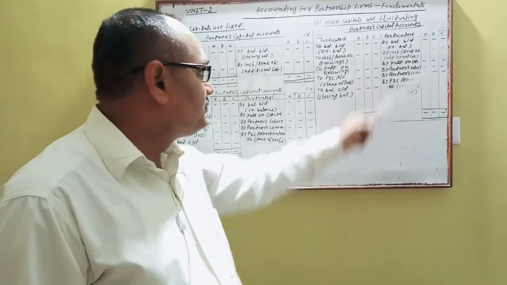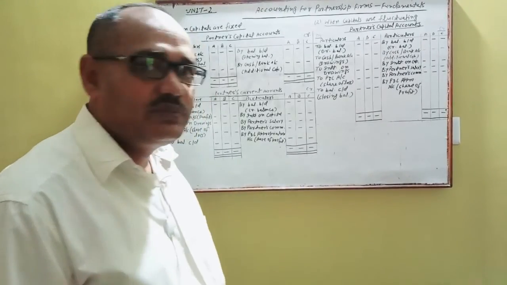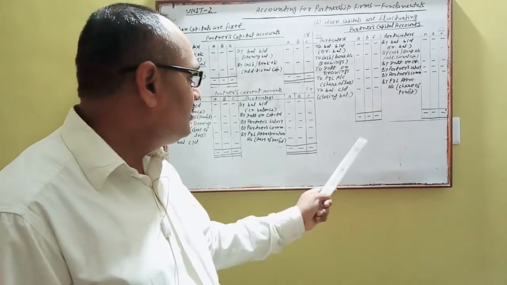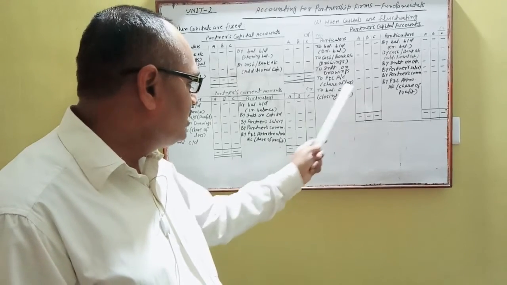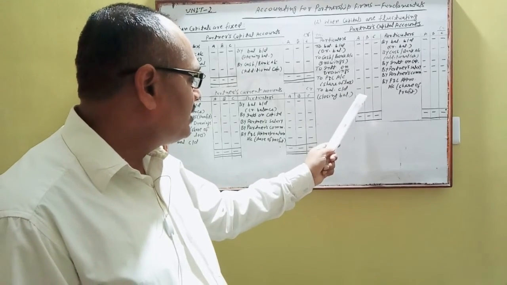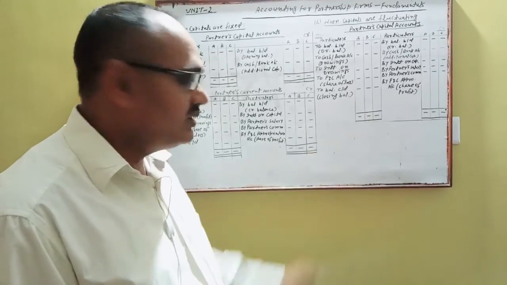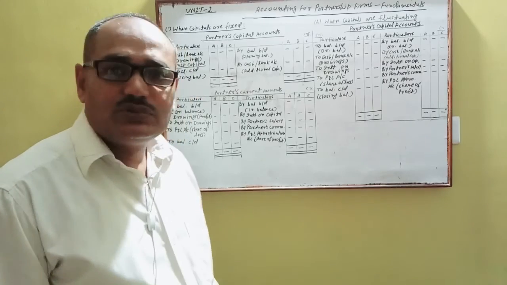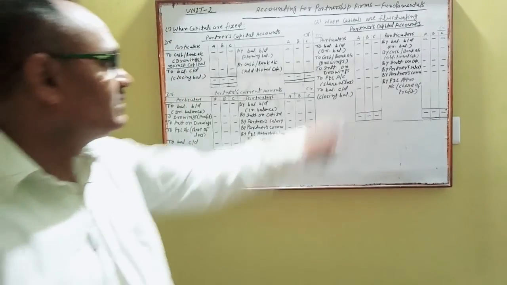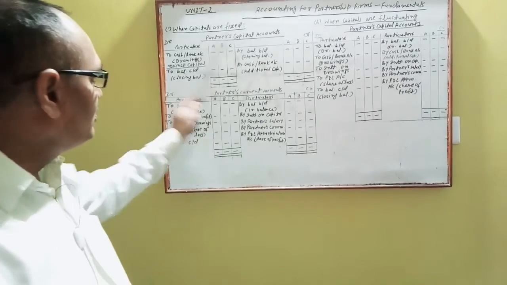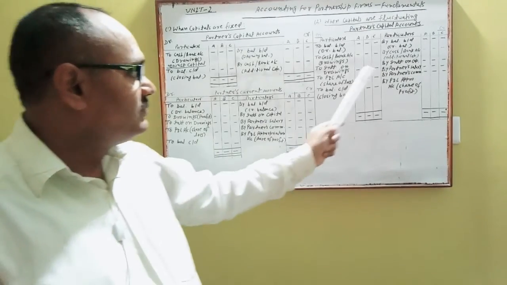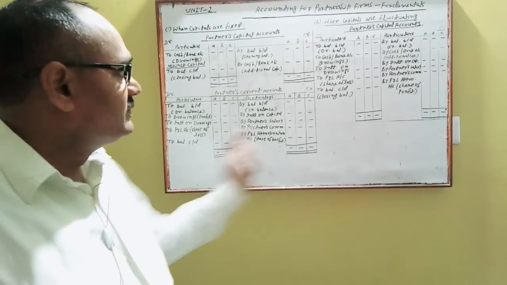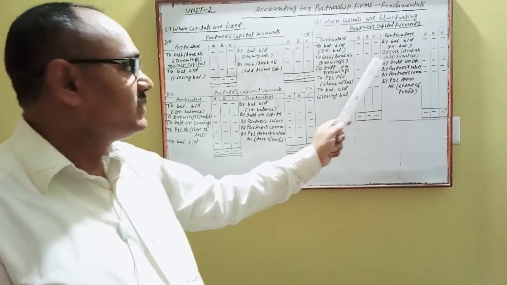After that, you will balance this partners' capital account, and if the credit side is more than the debit side, the balance will be "To balance c/d". This is the closing balance of partners' capital for A, B and C. You should understand that if capitals are fluctuating, you merge these two accounts, the partners' capital accounts and partners' current accounts, into the partners' capital account.